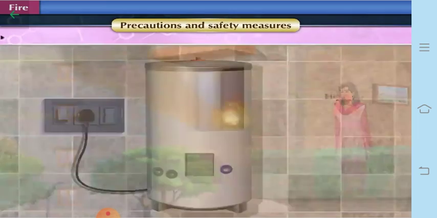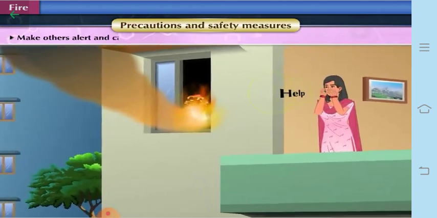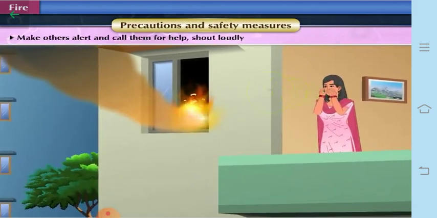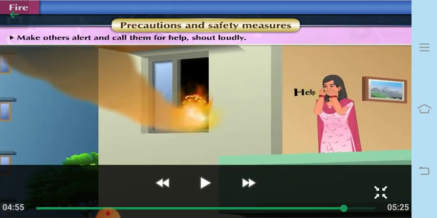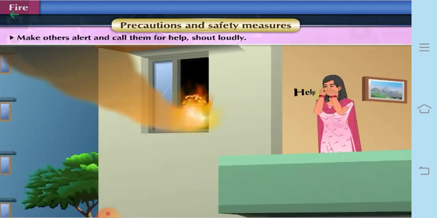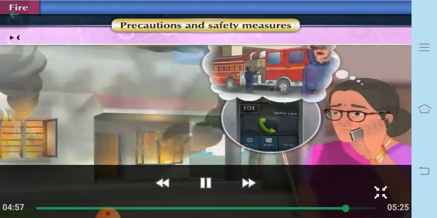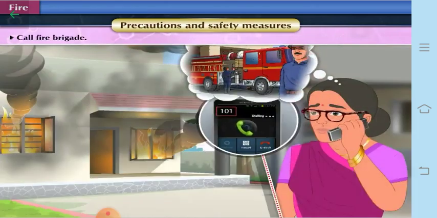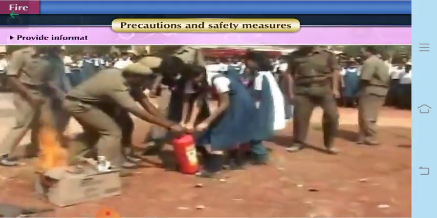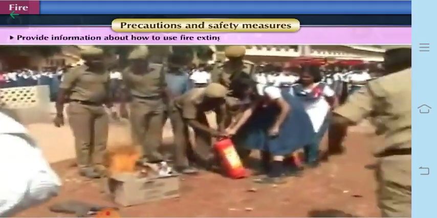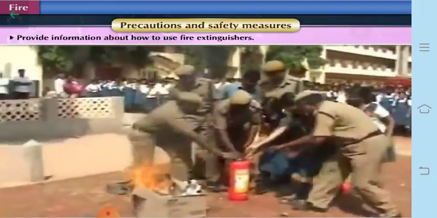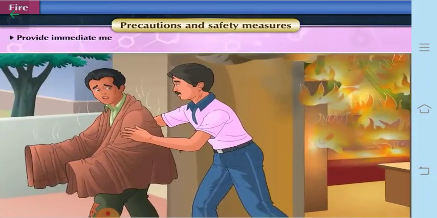This is the second thing. Then, to make others alert, call them for help or shout loudly whenever there is a fire in your house. You see, you will be calling out very loudly for help. Then you can also call the fire brigade people. Then provide information on how to use the fire extinguisher. So these are some of the precautions and safety measures to be taken.